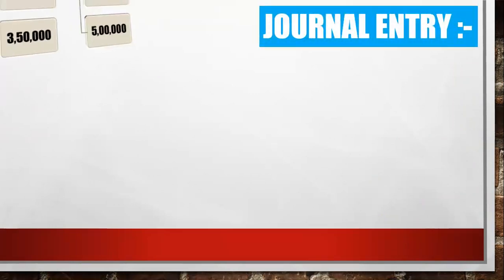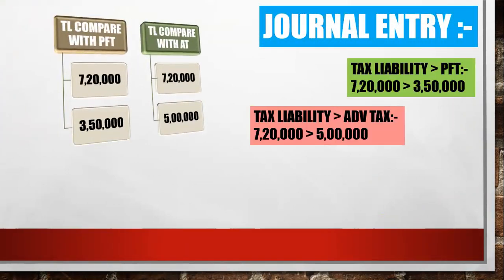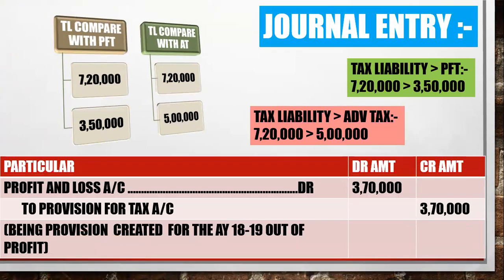PNL account debit to provision for tax account 3,70,000. Exactly. Profit and loss account debit to provision for tax account 3,70,000, because your tax liability is 7,20,000 and your PFT balance is 3,50,000. So the difference amount is 3,70,000, that is lesser in your PFT balance. So you have to create more PFT. So the entry will be profit and loss account debit to provision for tax 3,70,000.